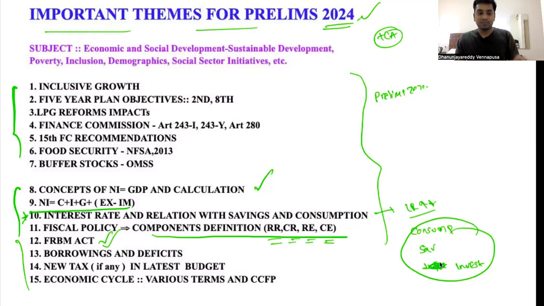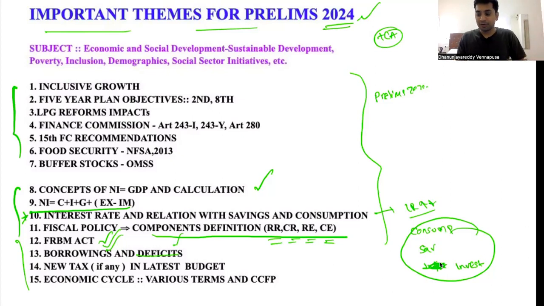It is through the FRBM Act that the Parliament of India exercises control over the executive on the financial borrowings of the country. What the different types of borrowings are, and what deficits the Government of India has over a period of time, is also very important.